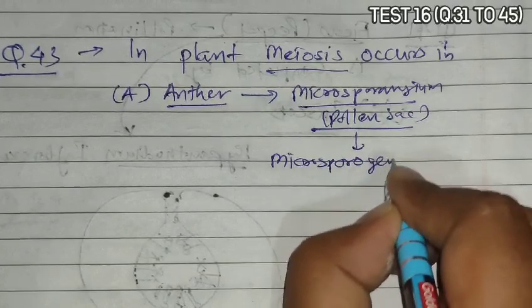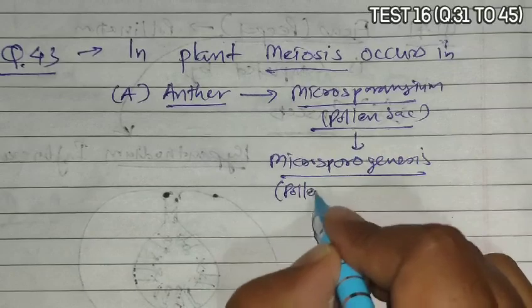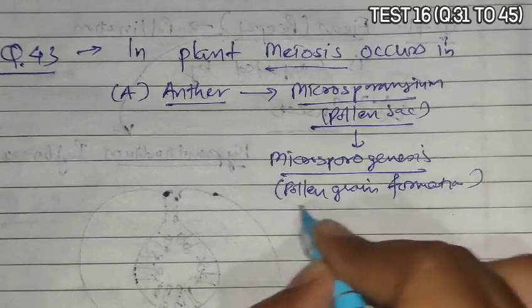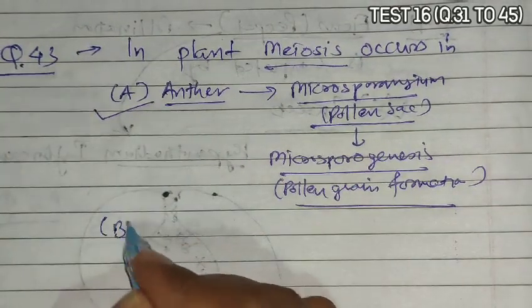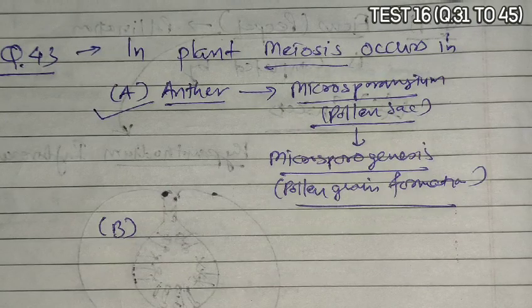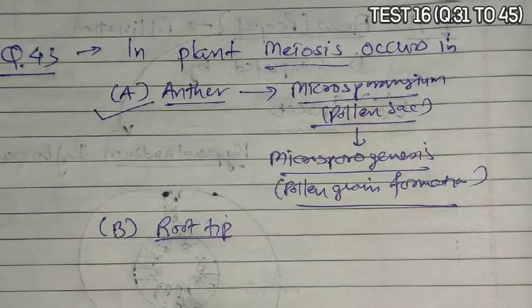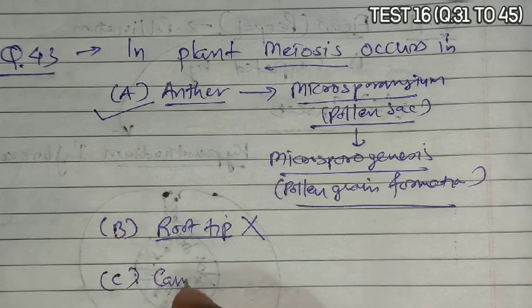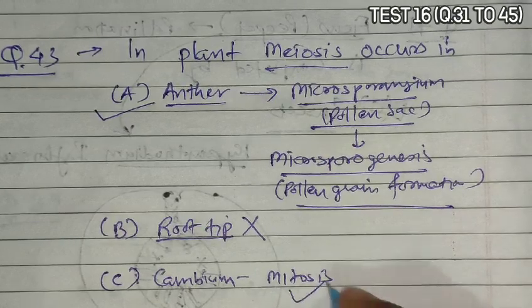Now in anther there is a microsporangium or pollen sac. In this pollen sac microsporogenesis occurs, and during this microsporogenesis or pollen grain formation meiosis occurs. So anther is correct where meiosis occurs, but we should understand other options as well.